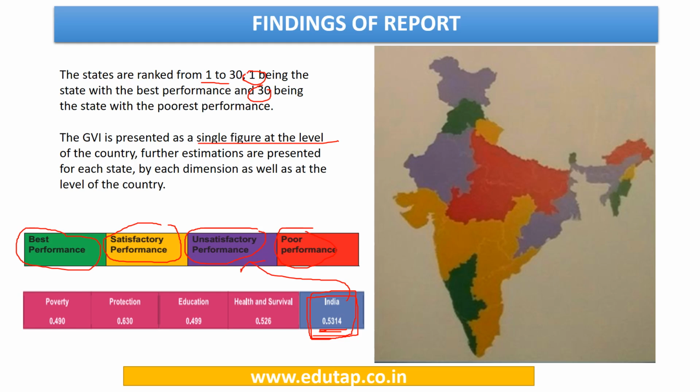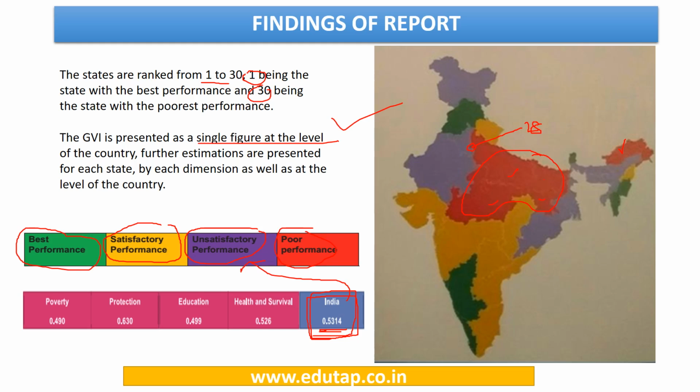And coming on to this map again, we can see that these are the states which perform the worst. These are Bihar, UP, Madhya Pradesh, Jharkhand, and one northeastern state, Arunachal Pradesh. So these are the poorest performing states, and it also includes Delhi over here at number 28, right?